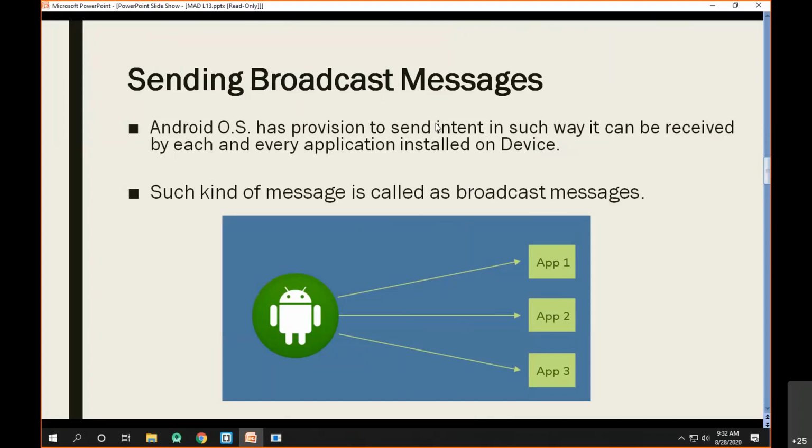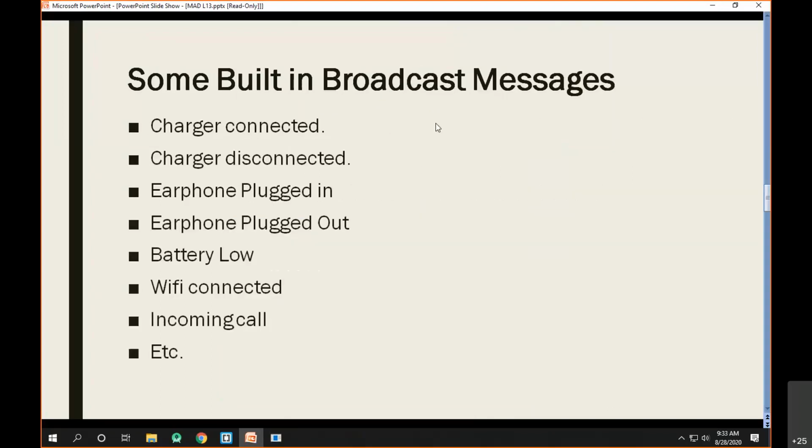Now these broadcast messages are actually sent by the Android operating system. Now the thing is, can your app send such a broadcast message? The answer to this question is yes. Before that, just try to identify which kind of broadcast messages are sent by the Android operating system. So let's say, charger connected.